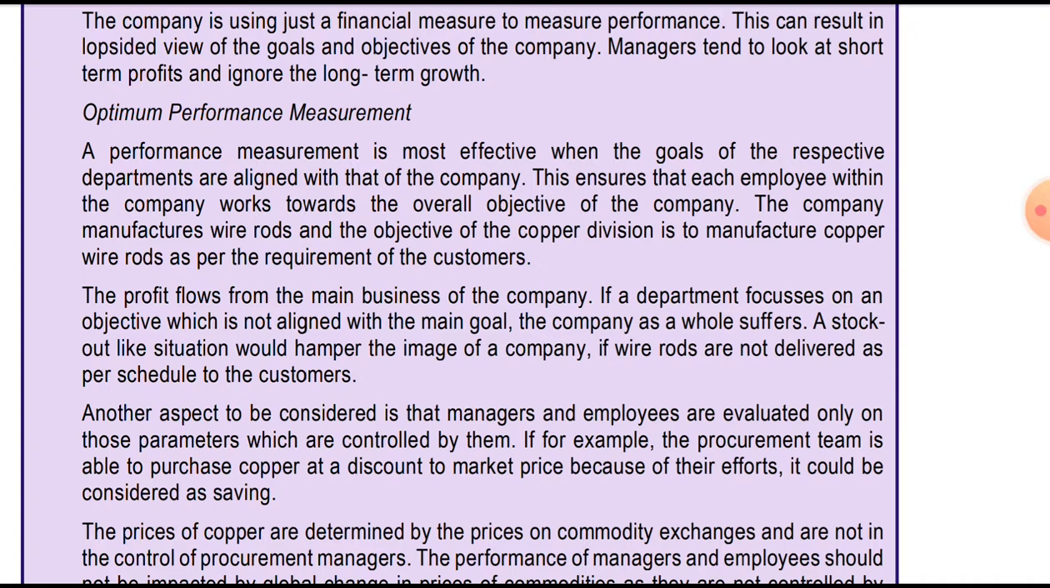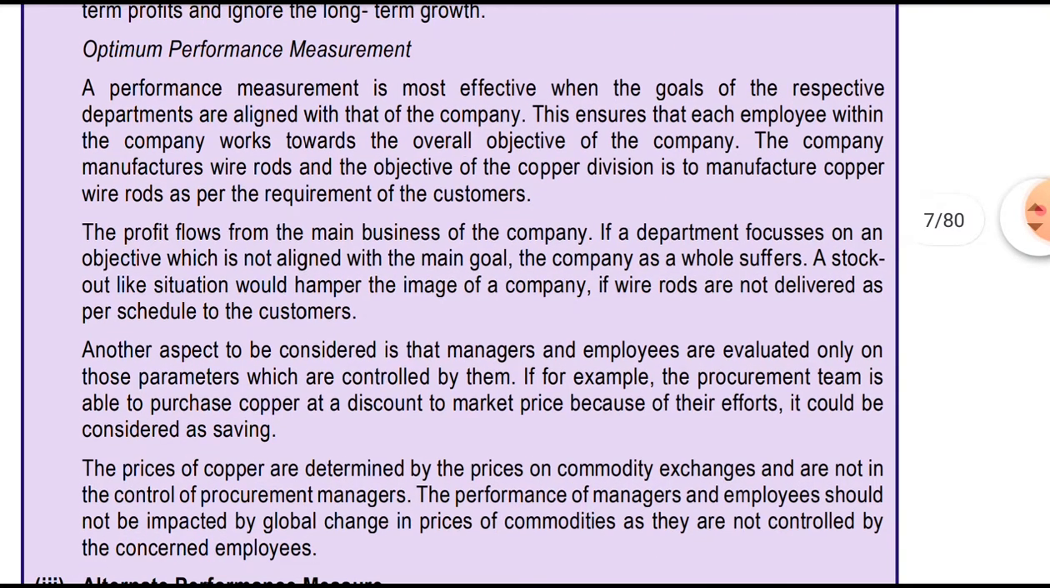The company manufactures wire rods, and the objective of the copper wire division is to manufacture the wire rods as per the requirement of the customer. The profit flows from the main business of the company.